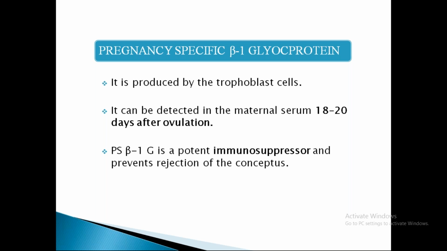Third one is pregnancy specific beta-1 glycoprotein. It is produced by trophoblastic cells, can be detected in maternal serum by 18 to 20 days after ovulation. Its major function is as an immunosuppressor.